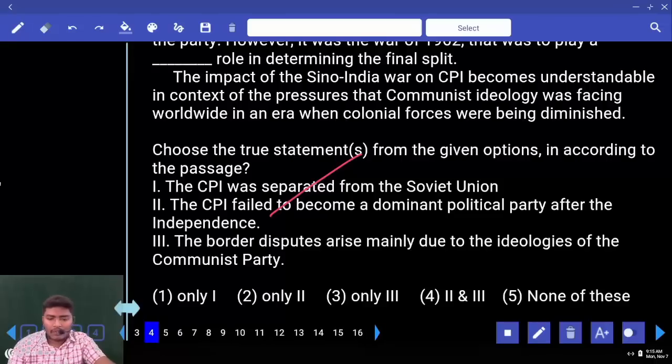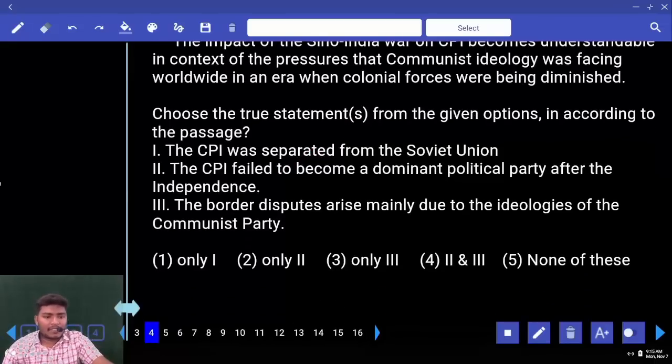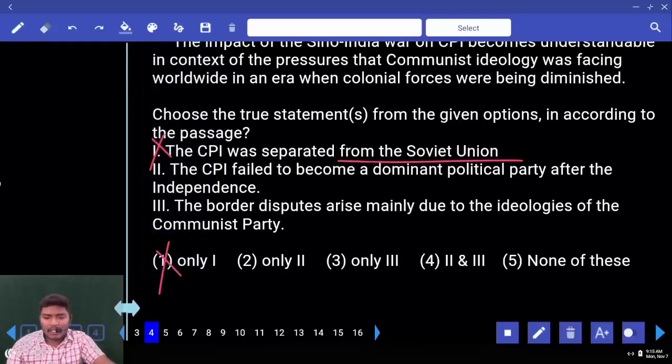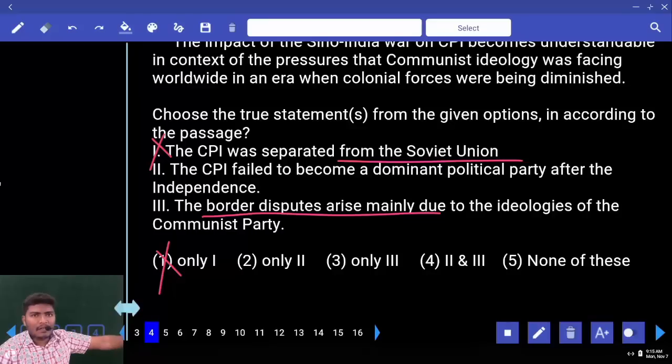Next, move to 4. Choose a true statement from the given options. CPI was separated from the Soviet Union or separated from the Quit India movement? Separated from the Quit India movement. Eliminate one. Eliminate anywhere else? No. Next, the CPI failed to become dominant political party after the independence. Another one, the border disputes arise mainly due to the ideologies of Communist Party. Can we use this statement? He is saying that wherever the border issues happen, it is only because of the Communist Party. Can we use that combination? No. Next, what is remaining now? Only the second one is there.